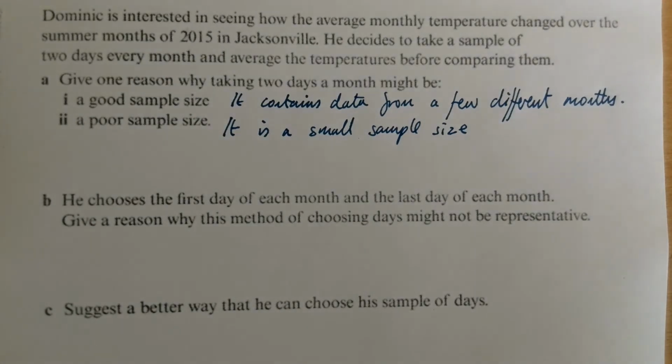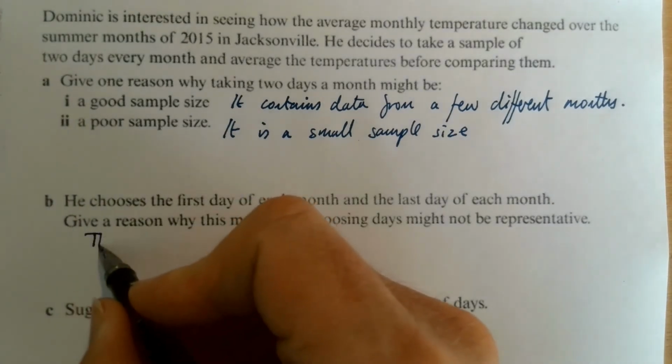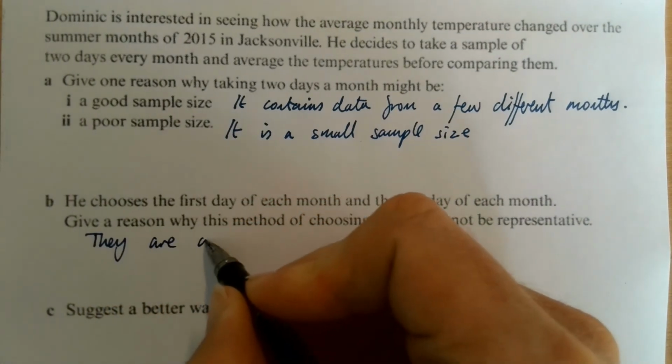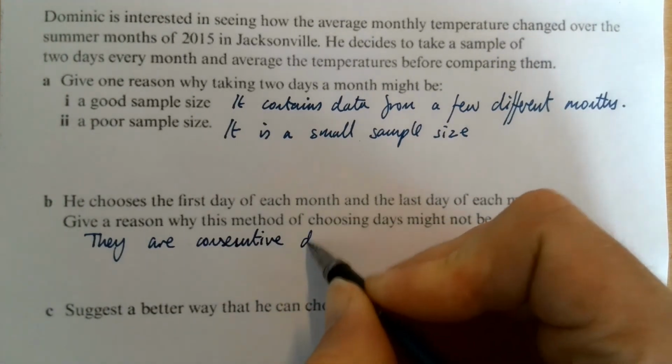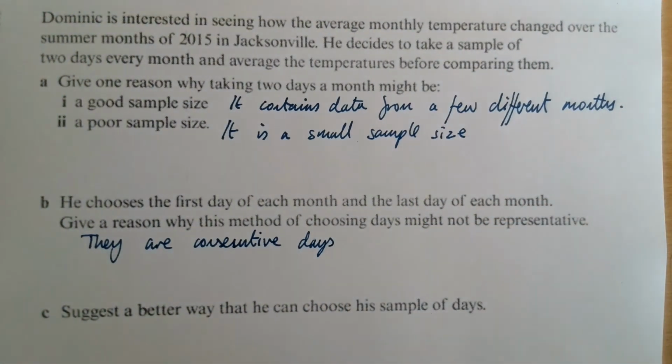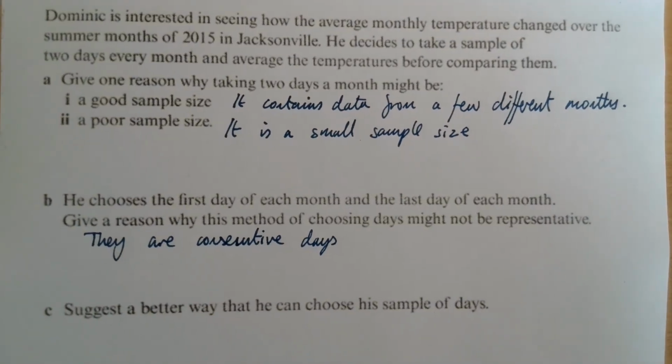Choosing the first day of each month. Why might this not be representative? Well, they are consecutive days, aren't they? And often one day of rain may make it more likely that the next day will be rain, or one hot day, as this is about temperature. So days sort of influence each other when they're closely together, aren't they?